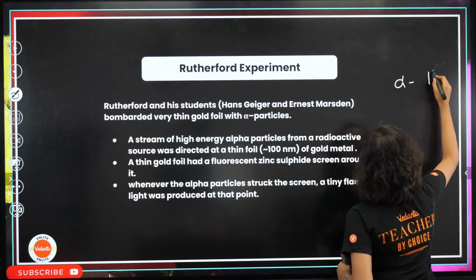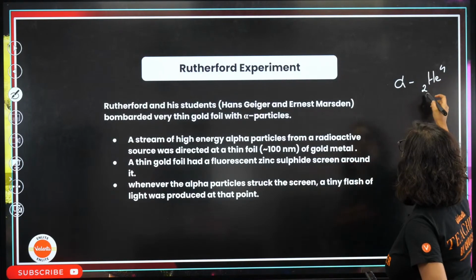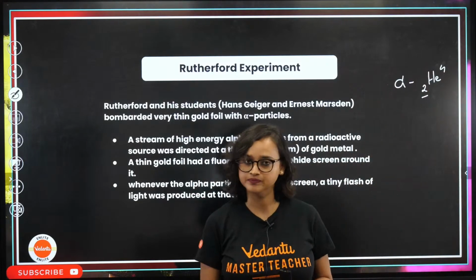Alpha particles are basically He-4, that is ₂He⁴. Atomic number 2, mass number 4. This is your alpha particles, yeah?